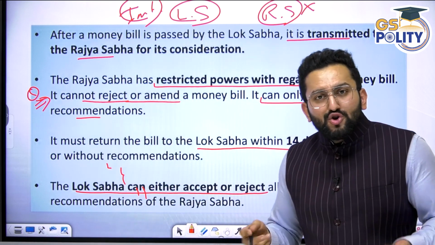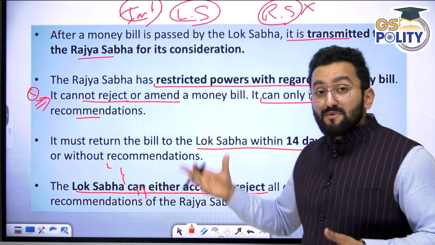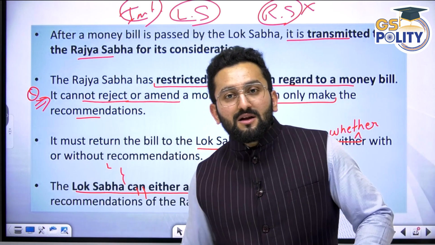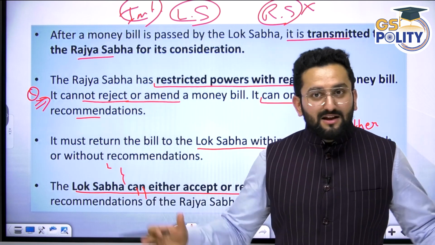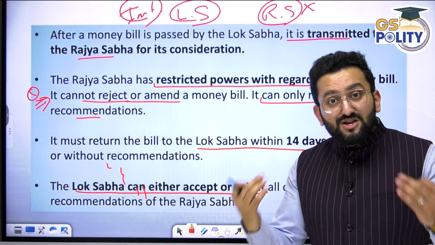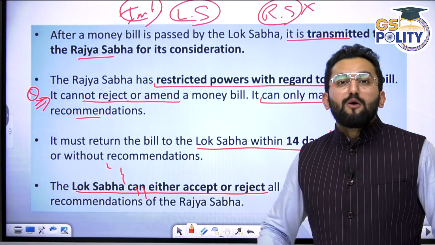And you should question why. The reason is, if the Rajya Sabha is given equal power, it can stall a bill, like an ordinary bill, for 6 months, and then you have to wait for a joint sitting. You cannot wait for a joint sitting. Money is such an important matter for the government that government work will stop.